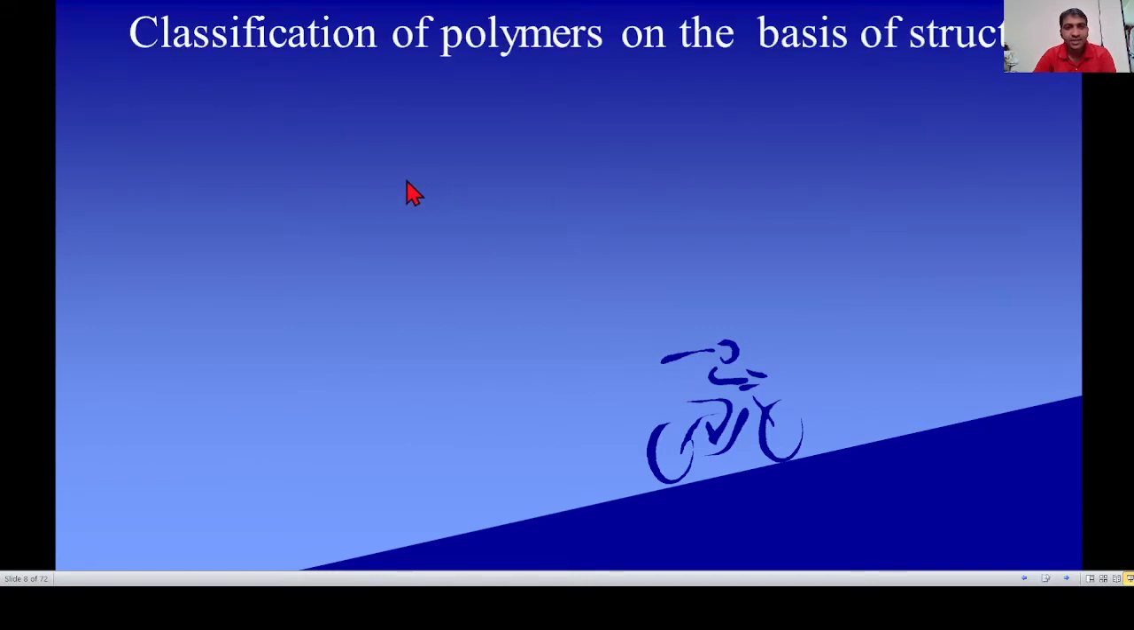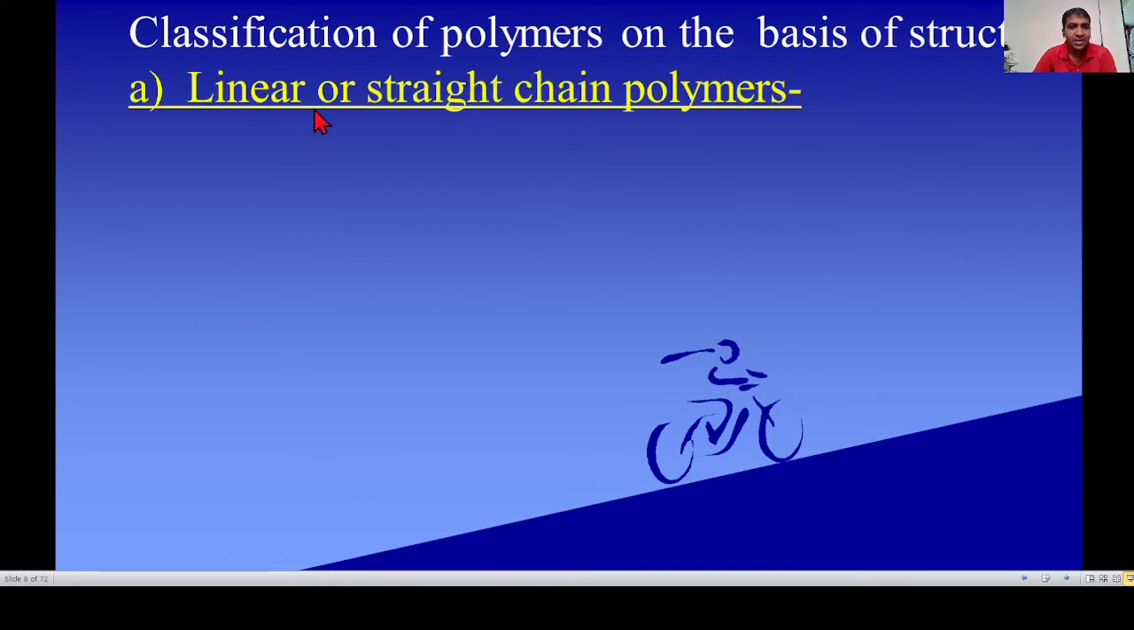See the next classification of polymer, on the basis of its structure. On the basis of structure, it is divided into three types. The first, linear or straight chain polymer. The meaning of linear or straight chain polymer is the polymer in which there is no kind of branching present.